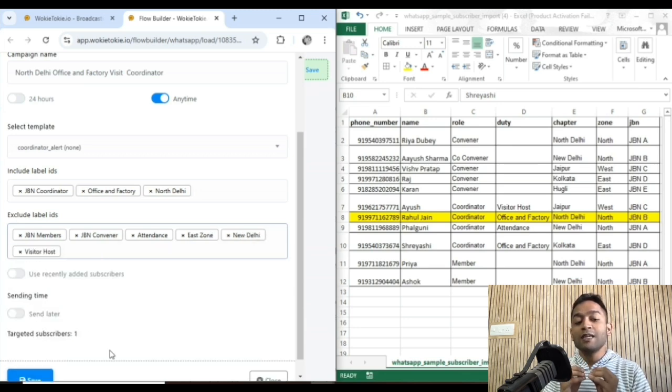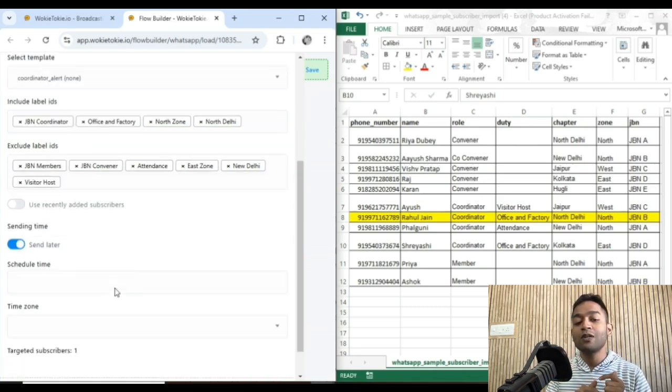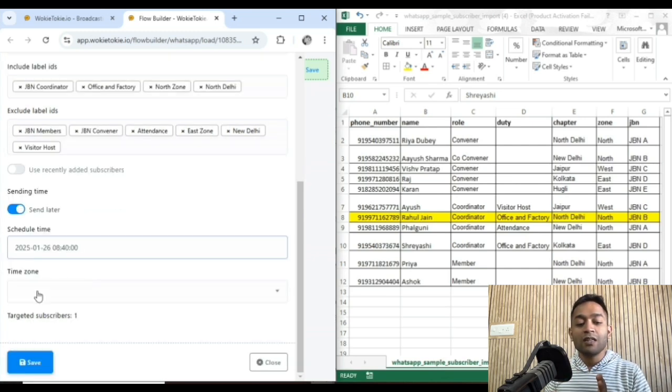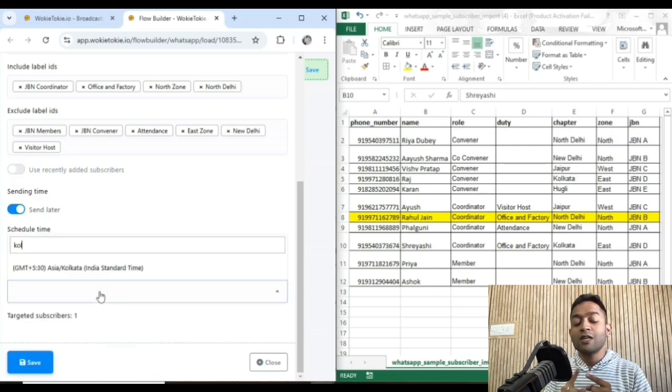So it would be sent to North Zone coordinators who are in the office and factory visit, but it would exclude the New Delhi people, it would exclude the East Zone, it would exclude other zones. And if you see at the bottom, it's saying targeted subscriber is only one. And I can also schedule the message.